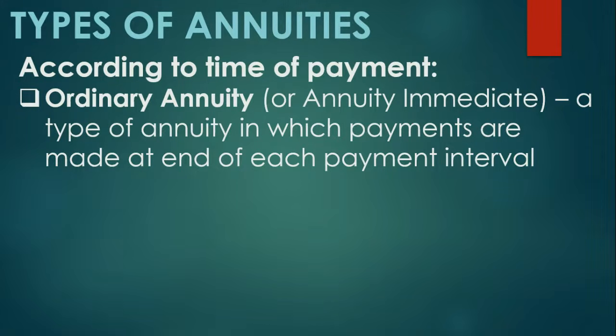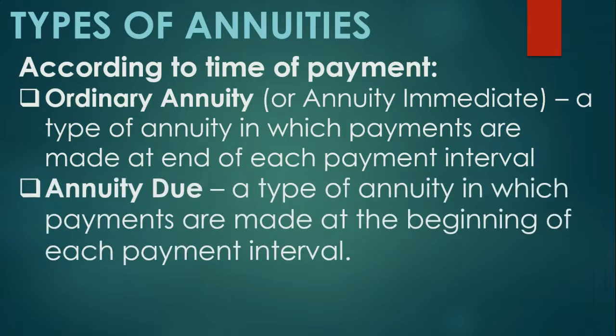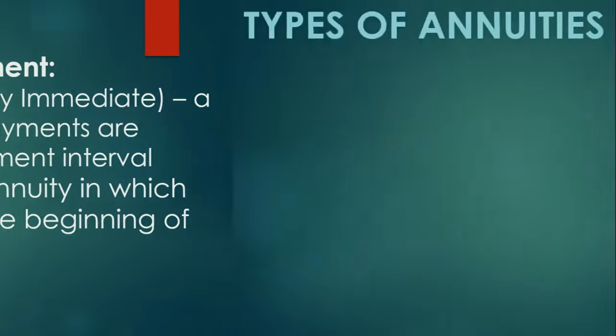So, yung pagbabayad dito nangyayari sa katapusan ng payment interval. Annuity due is a type of annuity in which payments are made at the beginning of each payment interval. So, as compared kay ordinary, yung pagbabayad ng regular payment ay nagaganap sa umpisa ng payment interval.